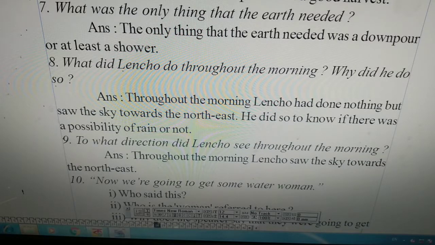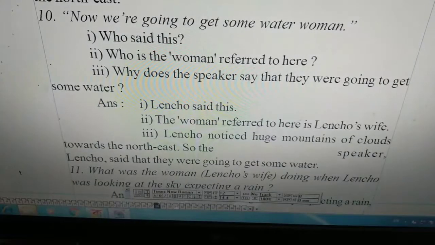Question number 9. In what direction did Lencho look throughout the morning? Throughout the morning, Lencho looked at the sky towards the northeast. Let's come to question number 10.